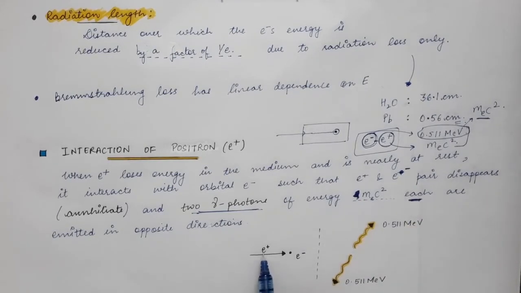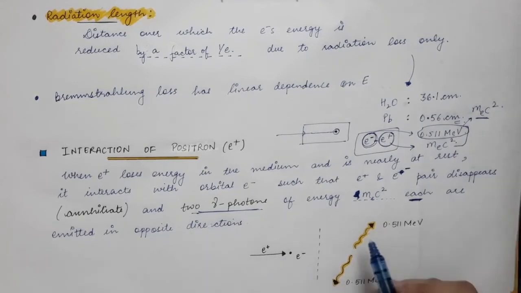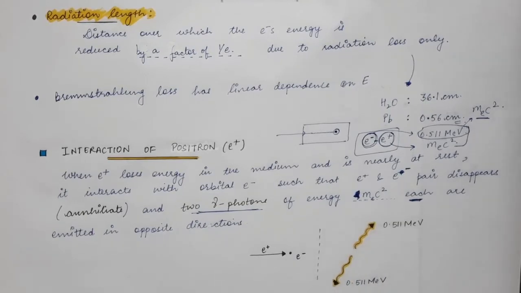So here we have a positron which is almost at rest, and it will pair up with the orbital electron. This electron positron pair will disappear, and in this process two gamma photons are emitted, and each gamma photon will have energy 0.511 mega electron volt.